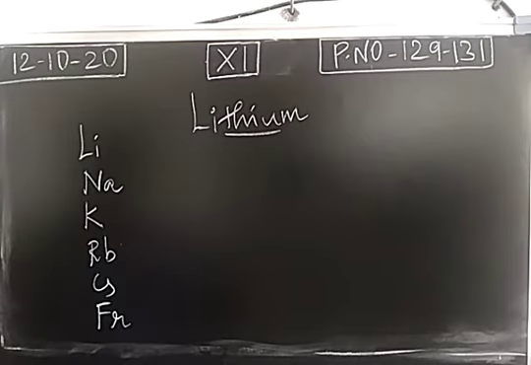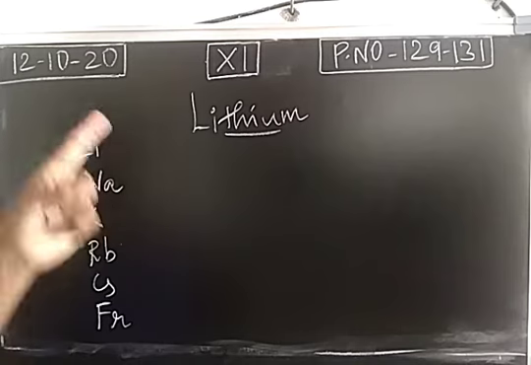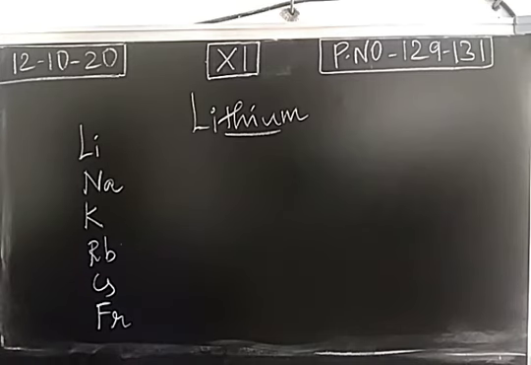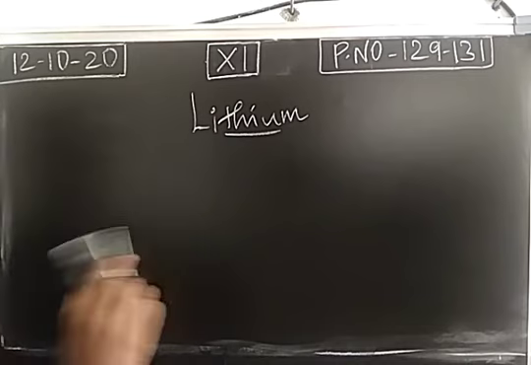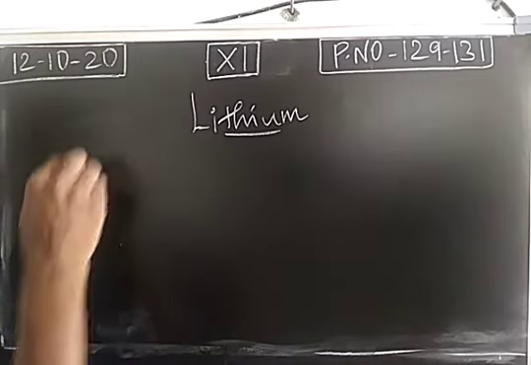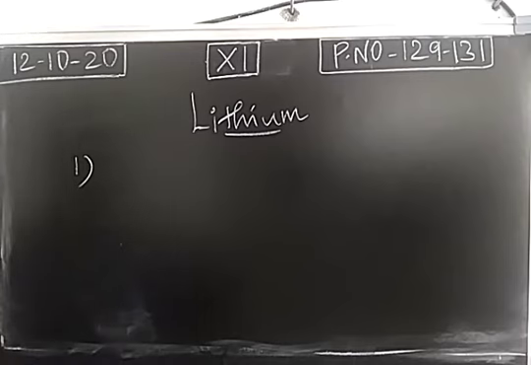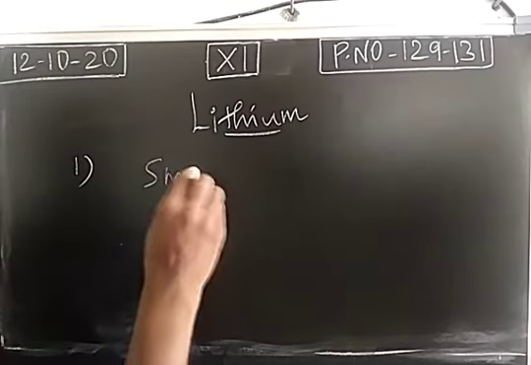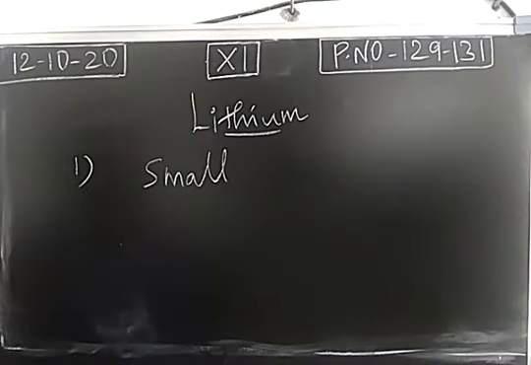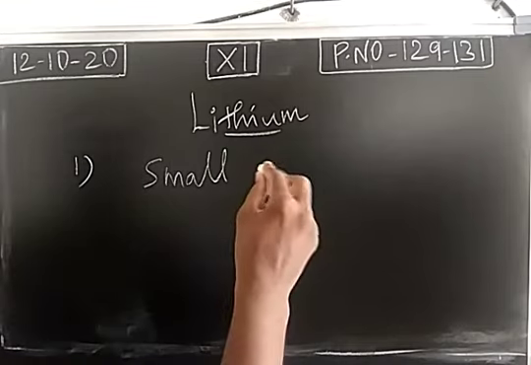So when we take lithium, sodium, potassium, rubidium and cesium, the property of lithium will be different from the other members. In all the groups, the first member will have somewhat a different property. So we are going to discuss that. What is the distinctive behavior of lithium? Since it is the first member in group number 1, it is very small in size. So properties of lithium will be somewhat different from the other members of group number 1. The reason is lithium is having a smaller size.